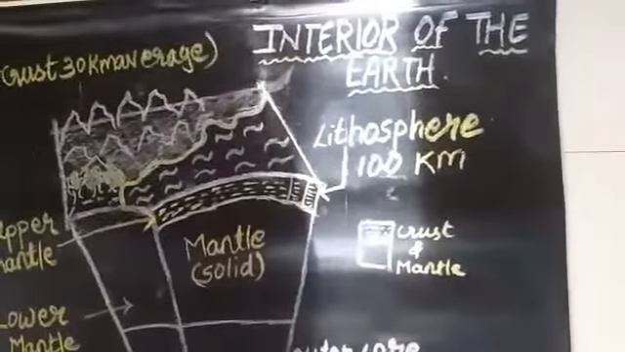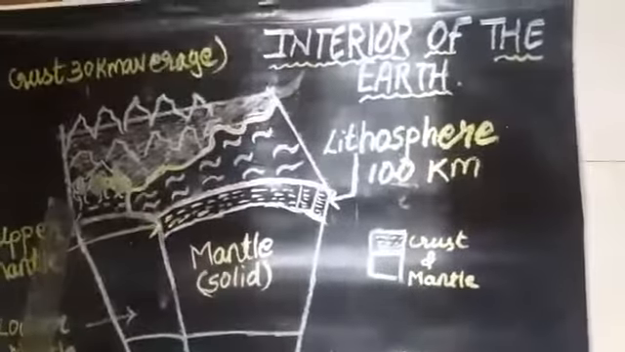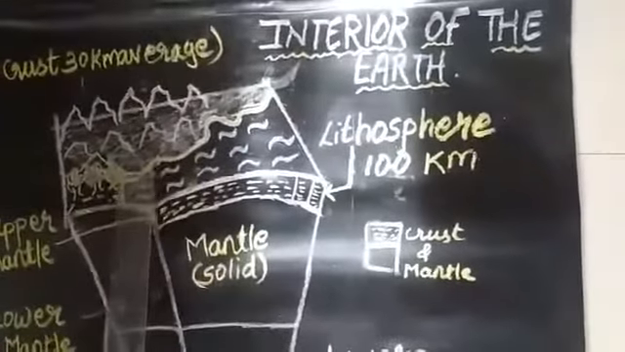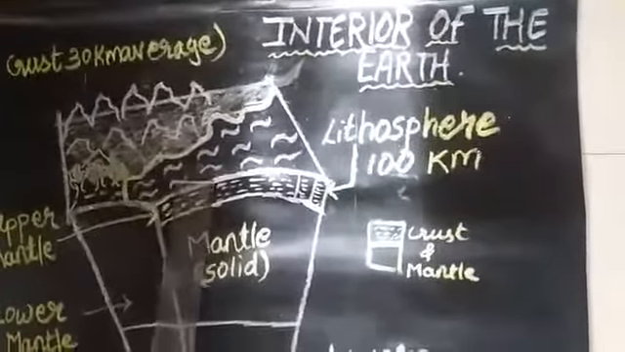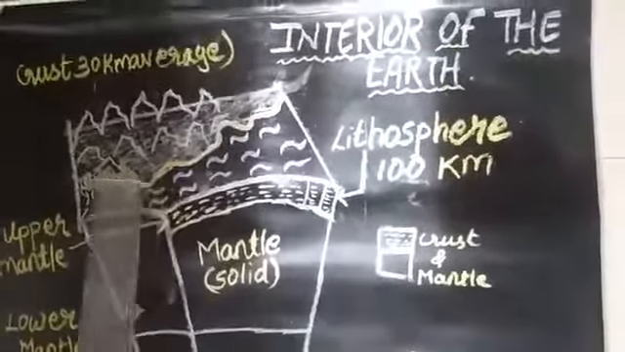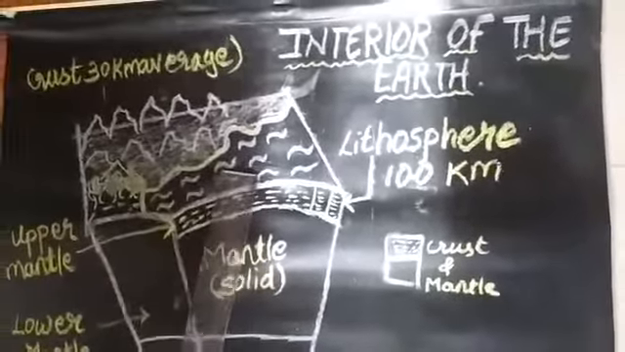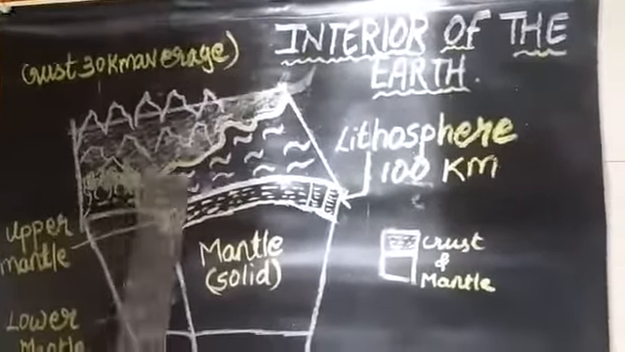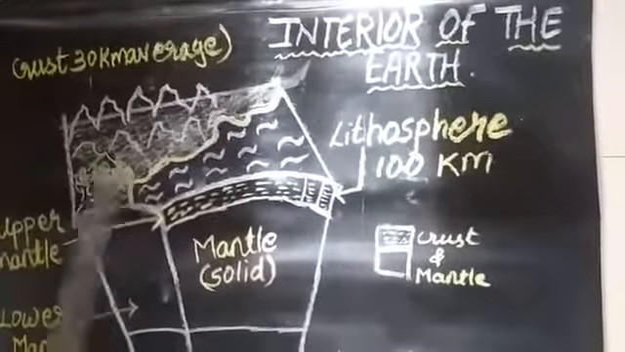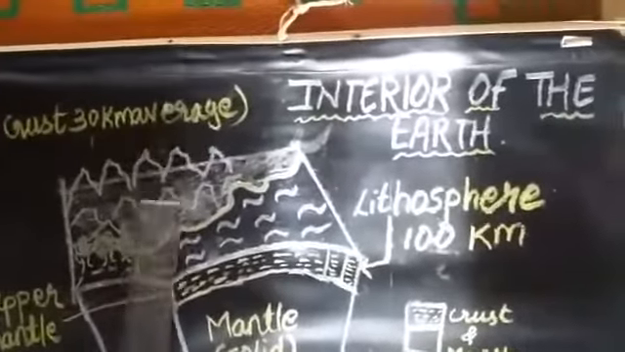The thickness of the crust is this part. The thickness of the crust is not the same everywhere. You can see there is variation over here. There is variation in the density and therefore it is called the Conrad discontinuity. So the thickness of the crust is not the same everywhere, and the average is around 30 to 35 kilometers.